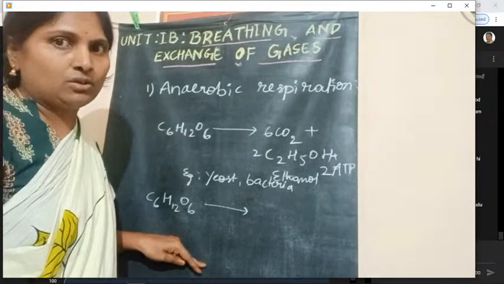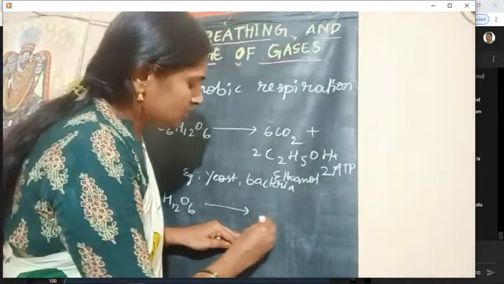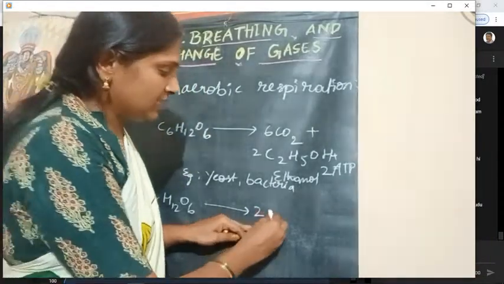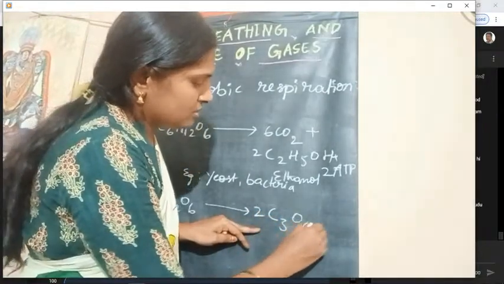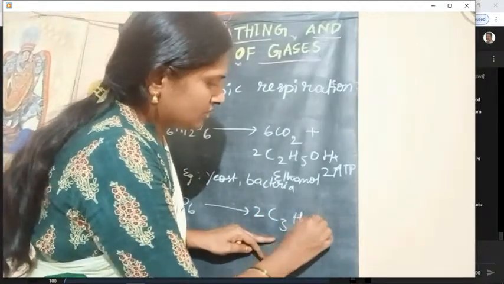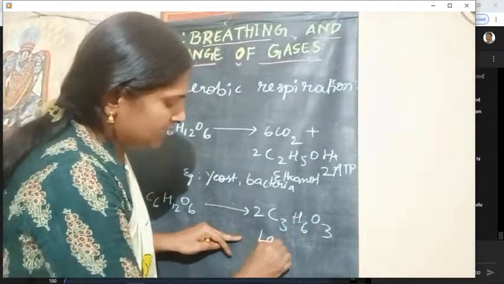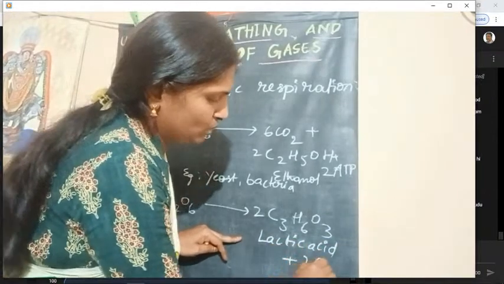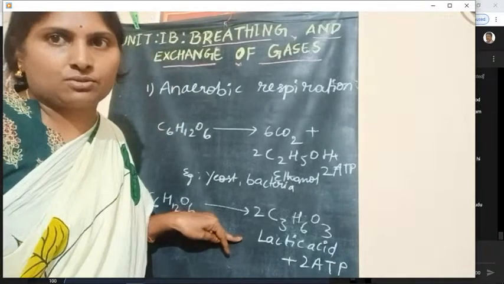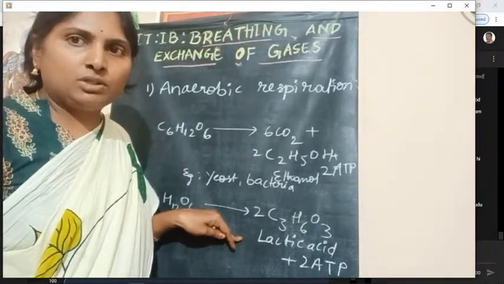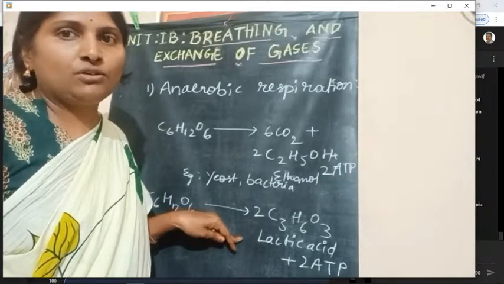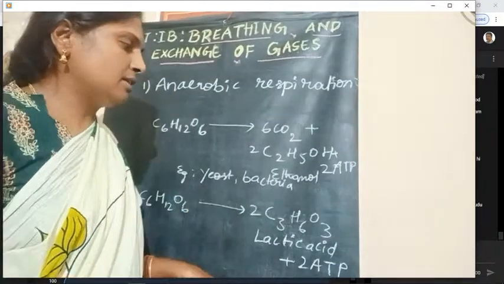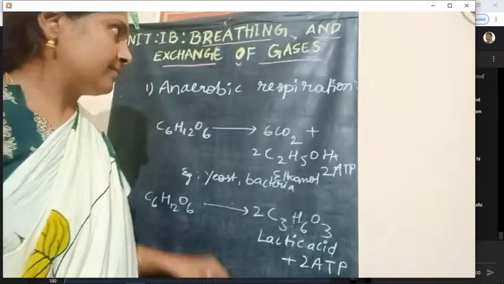is broken down without oxygen and forms a special compound which is called lactic acid, 2C3H6O3. This is lactic acid. Here also only 2 ATP molecules will be released. It means respiration without oxygen releases a smaller amount of energy. And this anaerobic respiration, which takes place in yeast and bacteria, is also called fermentation.